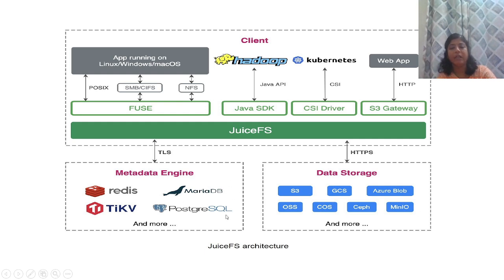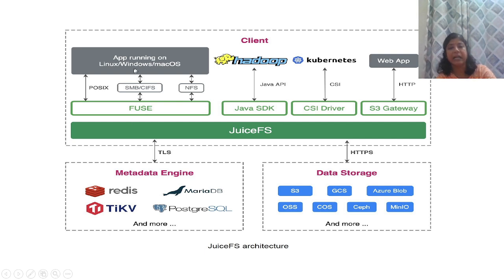Now we will discuss the JuiceFS architecture. It has three important components. The first one is the client, second the metadata engine, and third the cloud data storage.